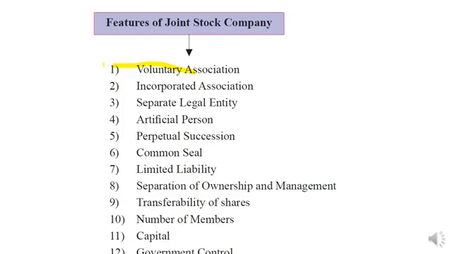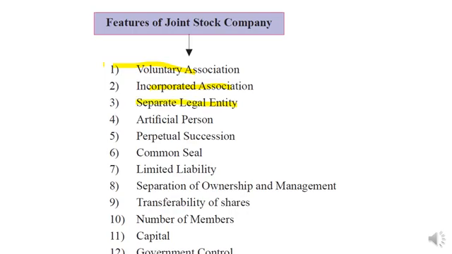Next is incorporated association. Yes, it is a registered association. It is totally registered by legal procedure. All the registration processes are done as per the Companies Act. So it is an incorporated and registered association in the eyes of law, as per the provisions of the Companies Act. Next is a separate legal entity.